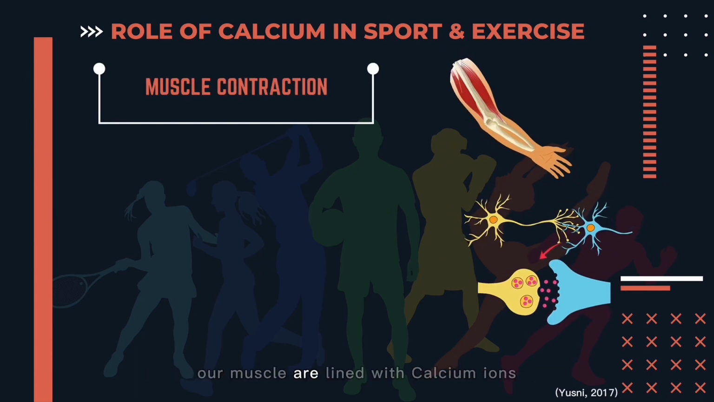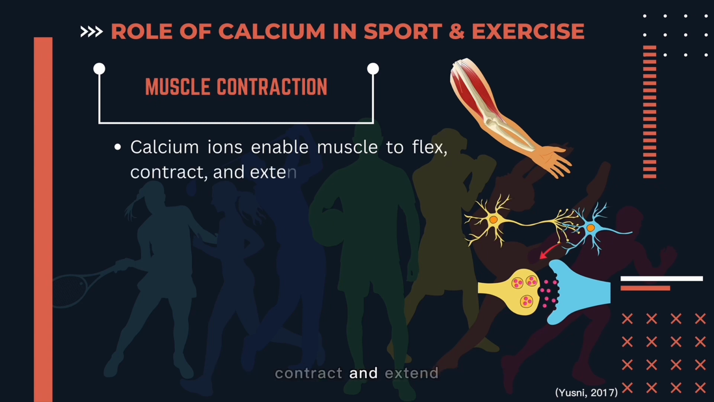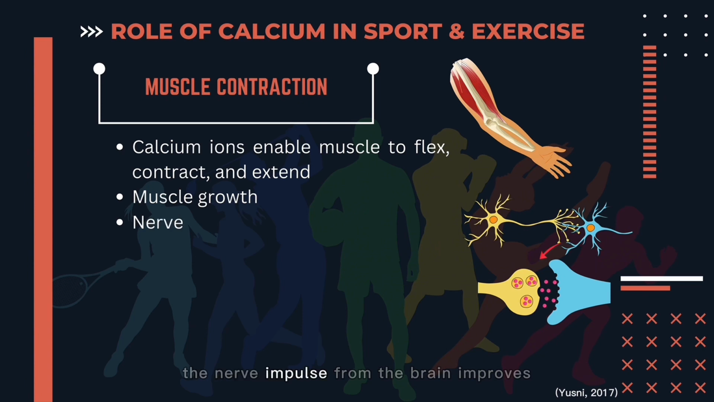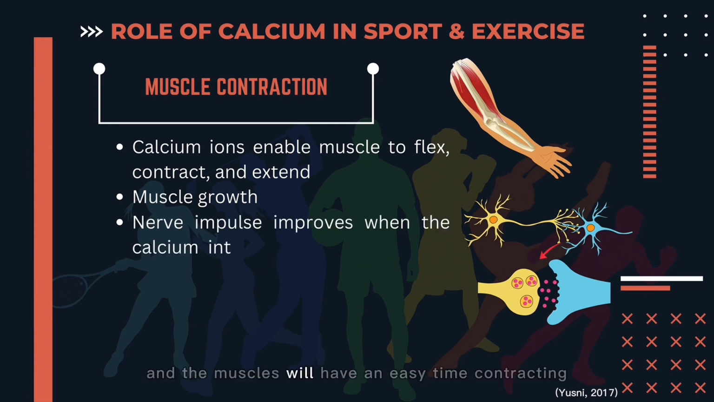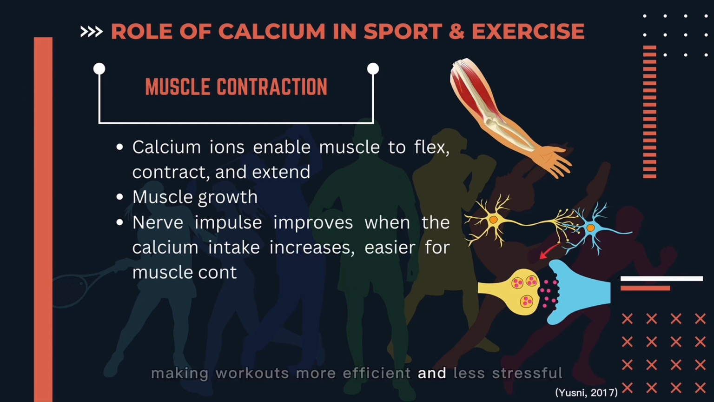Next, calcium is also crucial for muscle contraction. Our muscles are lined with calcium ions, which help enable the muscle to flex, contract, and extend. Calcium is also a helpful mineral for muscle growth. The nerve impulse from the brain improves when the calcium intake increases, and the muscles will have an easier time contracting, making workouts more efficient and less stressful.